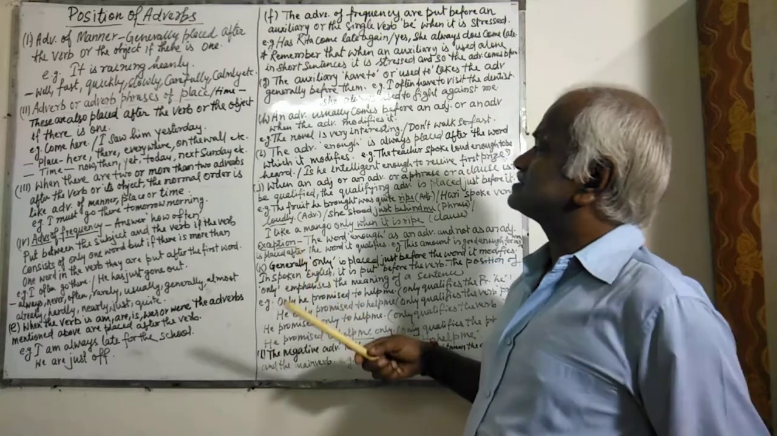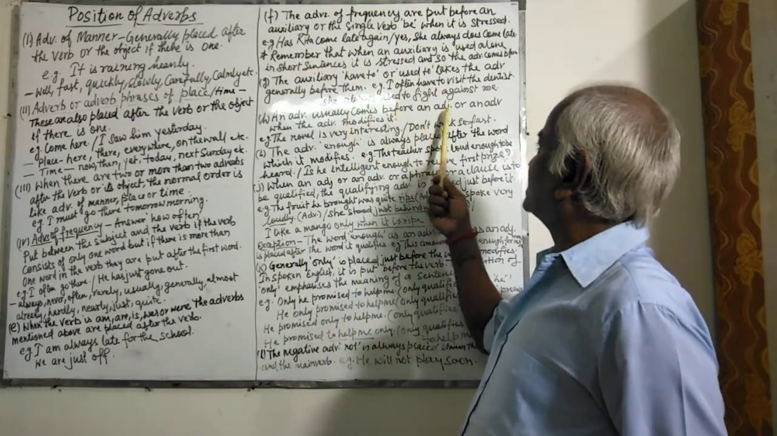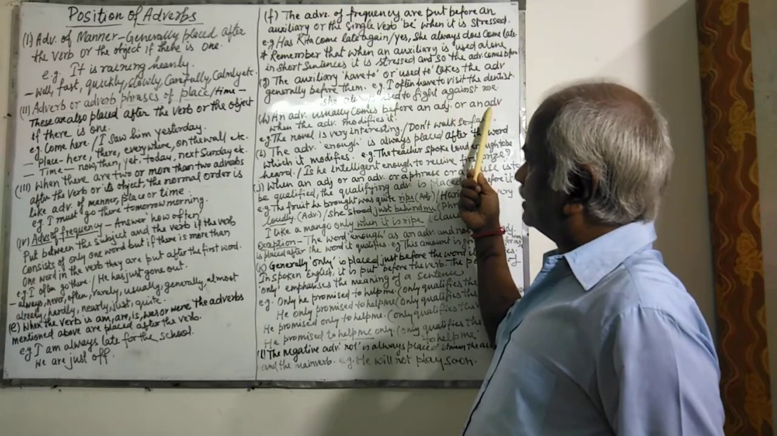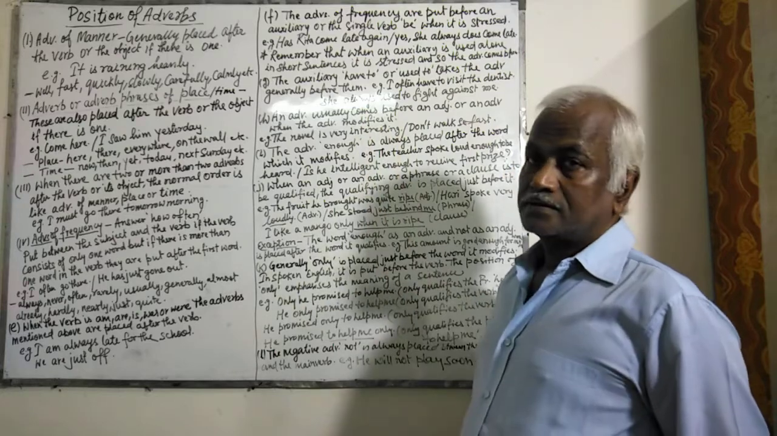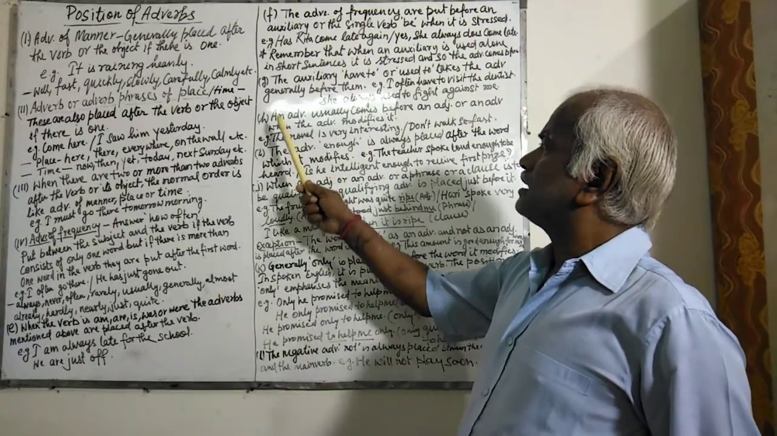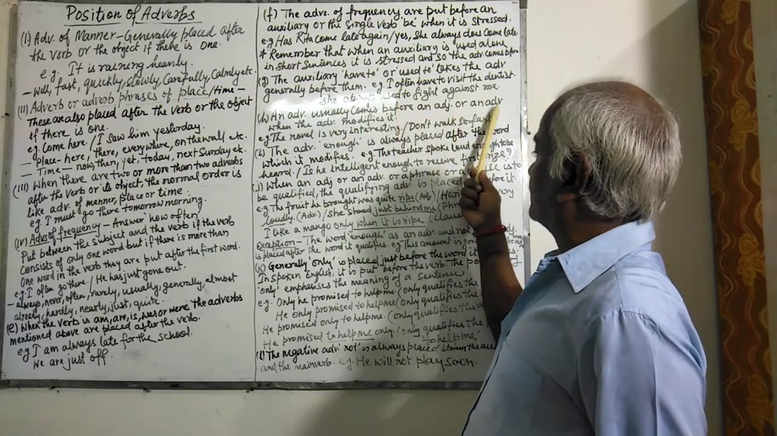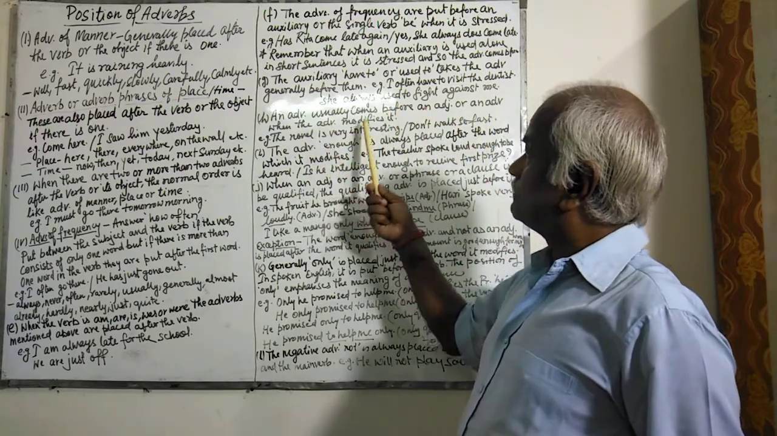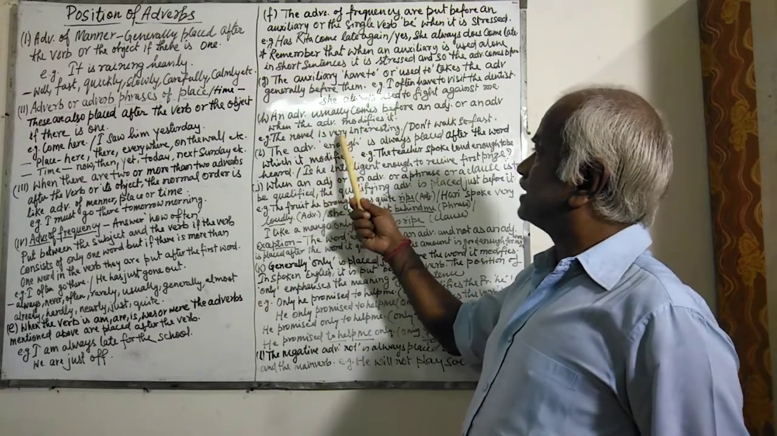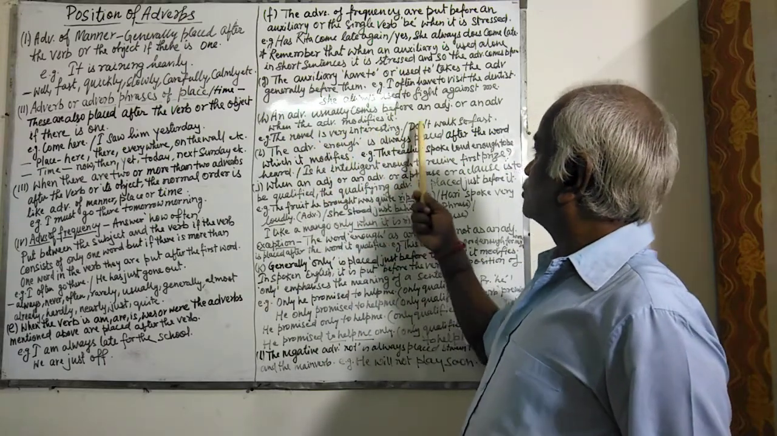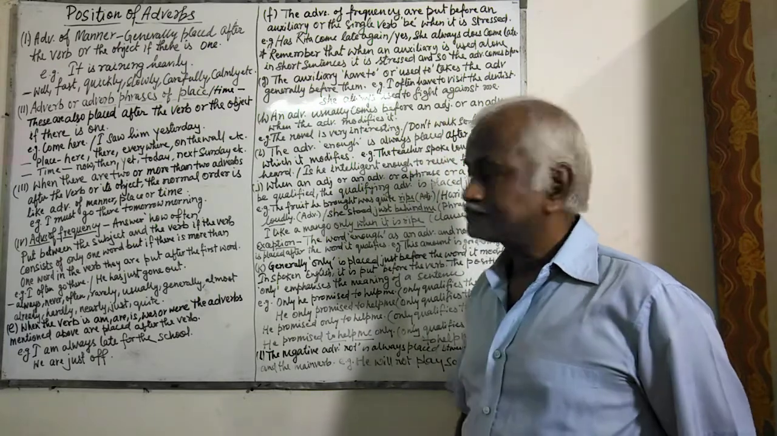Next point is an adverb usually comes before an adjective or an adverb when the adverb modifies it. Once again, mark here, an adverb usually comes before an adjective or an adverb when the adverb modifies it. For example, the novel is very interesting. Don't walk so fast. Like that.